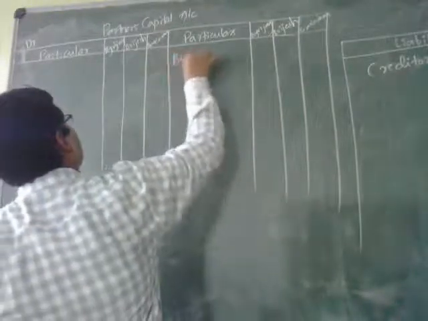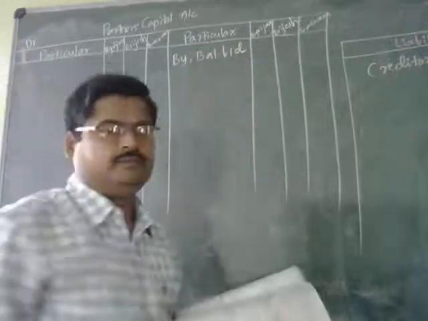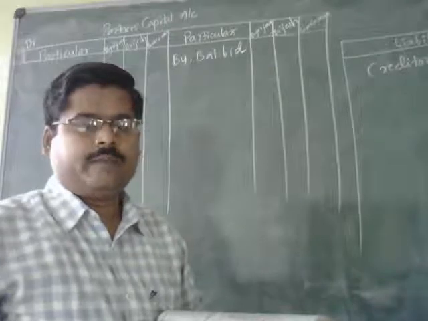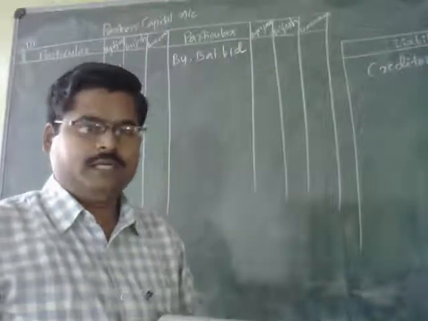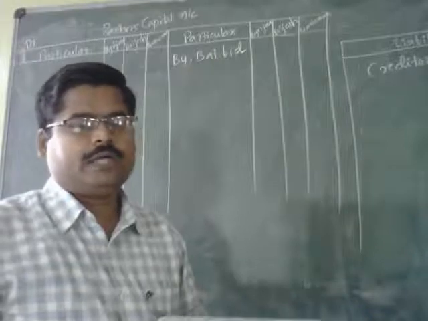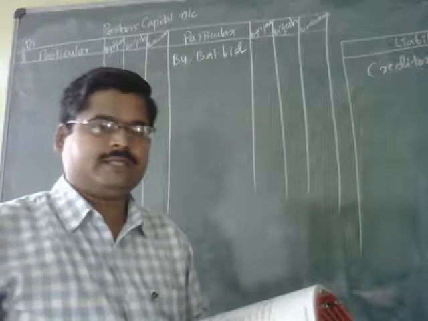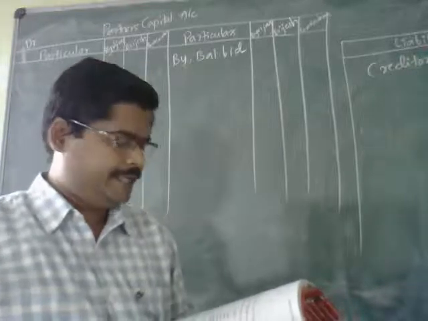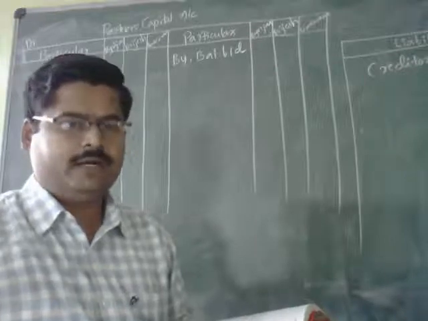By balance brought down. Why? Because capital is a liability. Liability always shows the credit balance only. That is why I am going to credit that respective partners capital only. And if you go to the balance sheet, the capital balances are 82,000, 60,000 as well as 75,500. The same values I am going to credit right now.